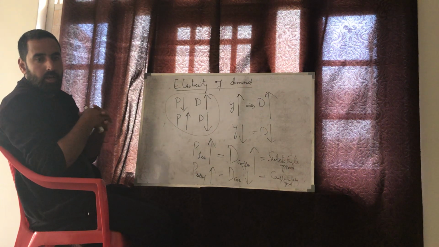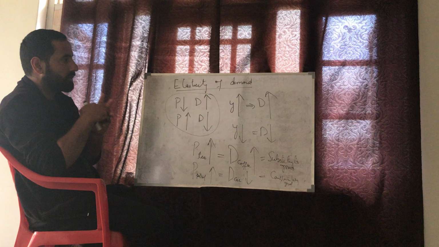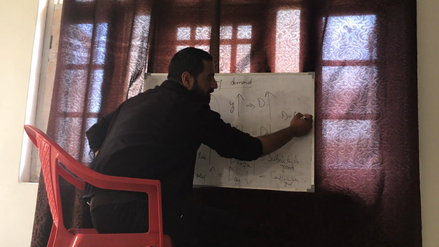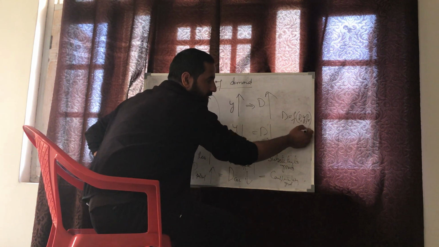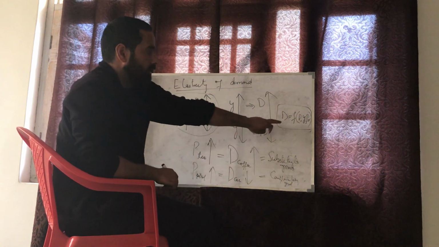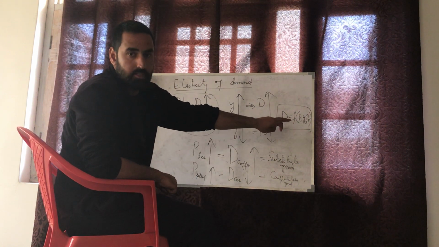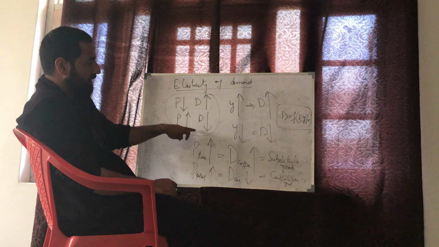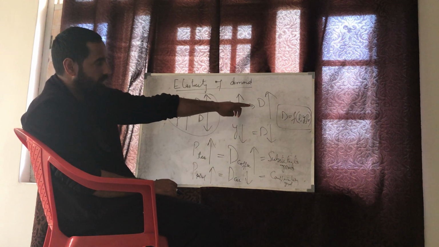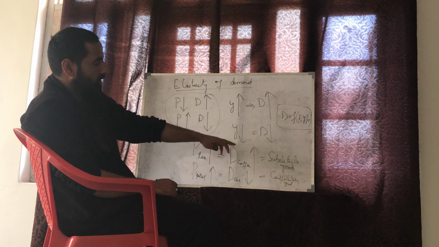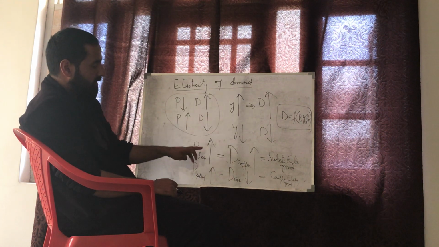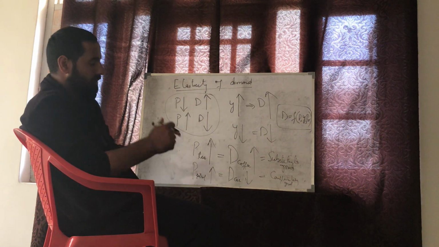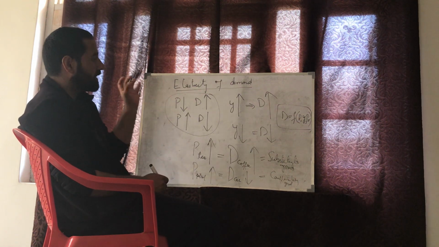By elasticity of demand, recall the demand function: D is a function of price, income, price of related goods, tastes and preferences. If price falls, demand increases, but by how much? If price increases, demand decreases. If income increases or falls, demand changes, but how much is the magnitude? If the price of tea increases, demand for coffee increases; if the price of petrol increases, demand for cars falls. To measure all these magnitudes, there is a concept which is called elasticity of demand.